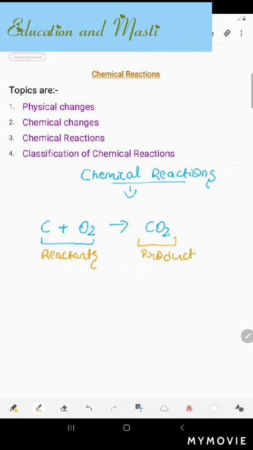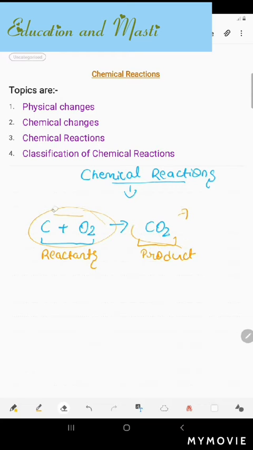So when we are doing any reaction, when two substances are combined, the substance which is formed is called the new substance, and thus we can conclude that they are called chemical changes. Because of chemical changes, new substances form. So that is what chemical reactions are. A reaction in which new substances are formed, which involves chemical changes, is called a chemical reaction. So this one is the reactant, which reacts to form the products, which are the new substances.